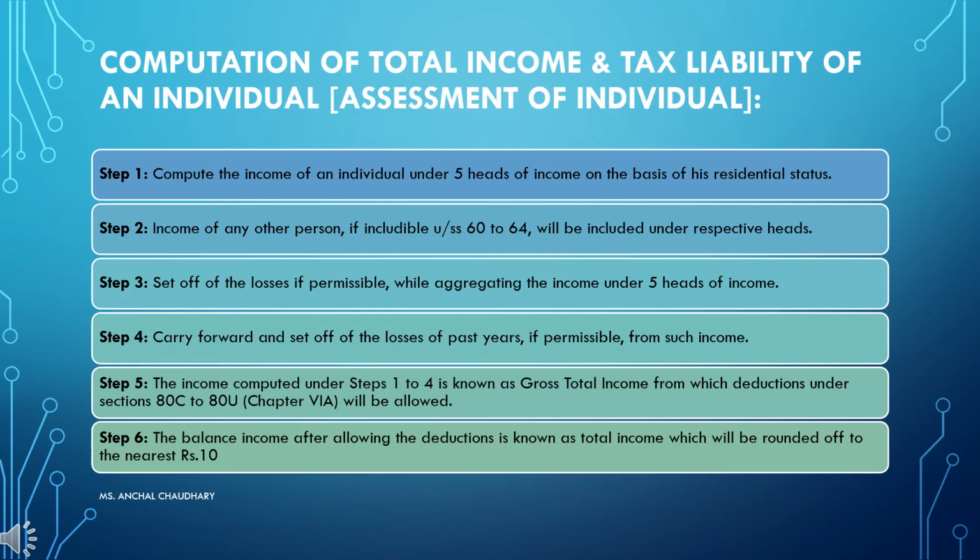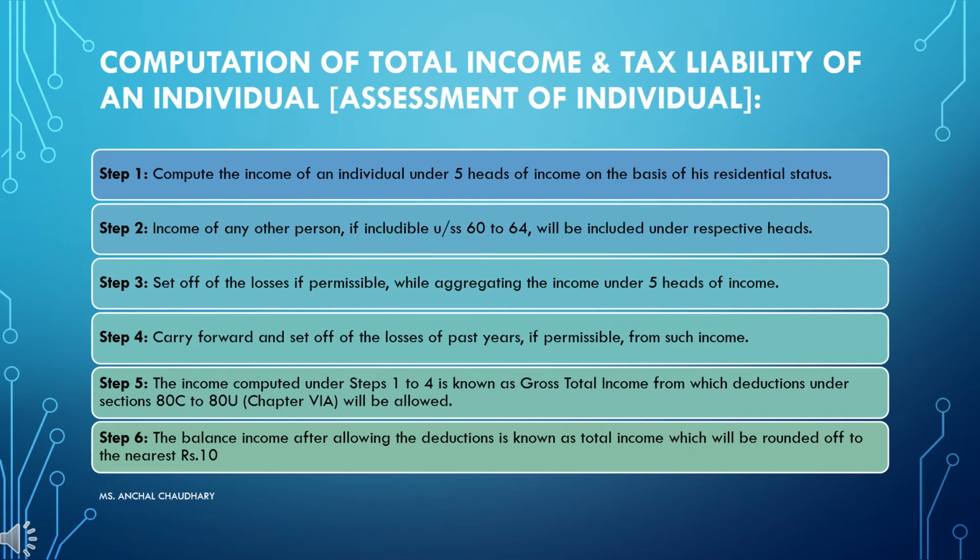Computation of total income and tax liability of an individual. Assessment of individual. Basically, these are the steps for the assessment of an individual's tax liability. You should have a proper knowledge regarding these steps, then only you will be able to compute the total income of a particular person. Step 1: Compute the total income of an individual under 5 heads of income on the basis of his residential status. Students, as I told you, there are 5 heads under the income tax. So first of all, you have to identify which income will come under which head.